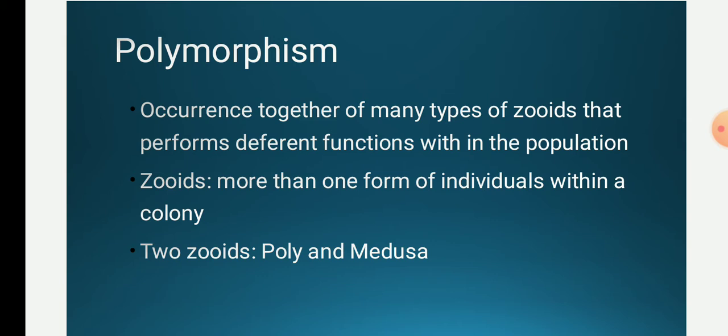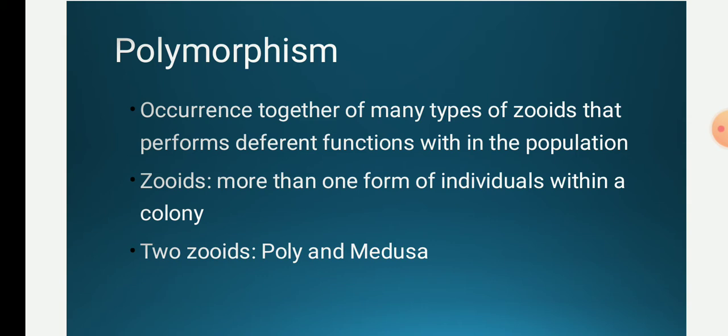Then we come to polymorphism. Polymorphism is the occurrence of more than one type of structurally and functionally different individual within a population. For example, polymorphism is a characteristic feature of the phylum Coelenterata.